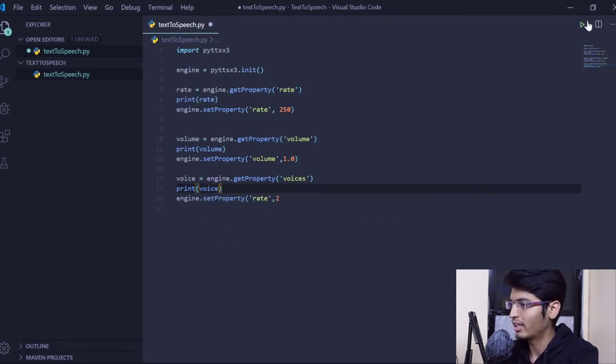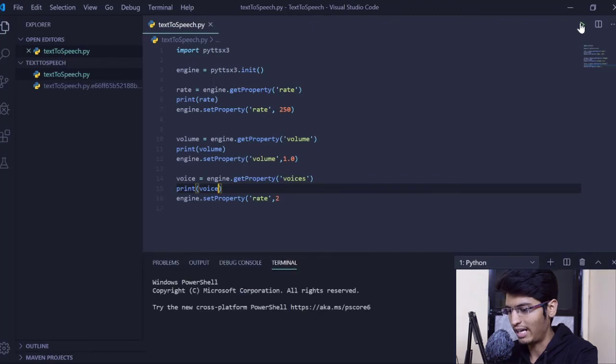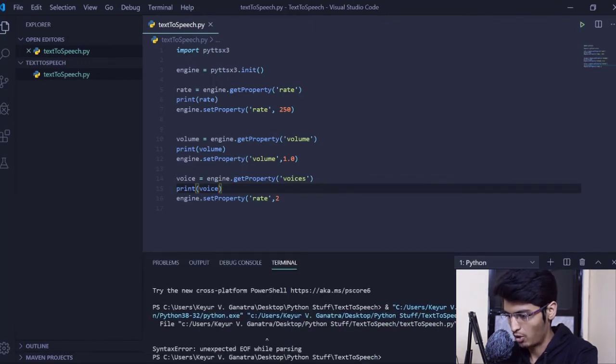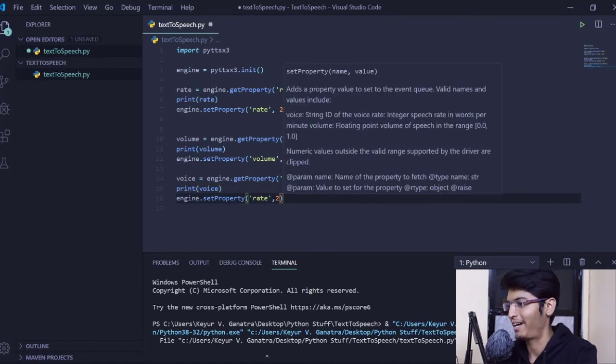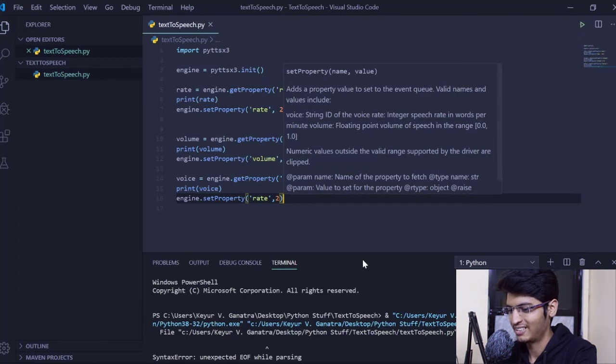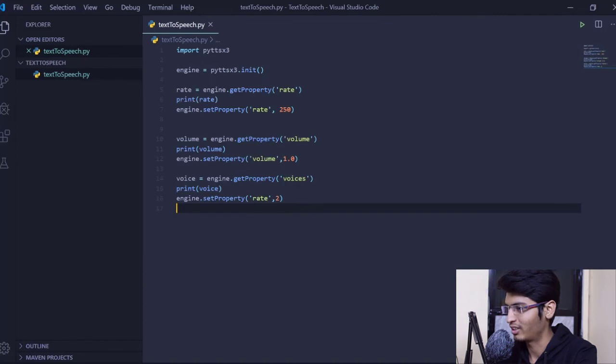So let's run it and let's see what we are getting as output. Okay, end of the file. Oh, okay, my bad. Let's run it again. First let me kill the terminal. Yeah, now let's run it.